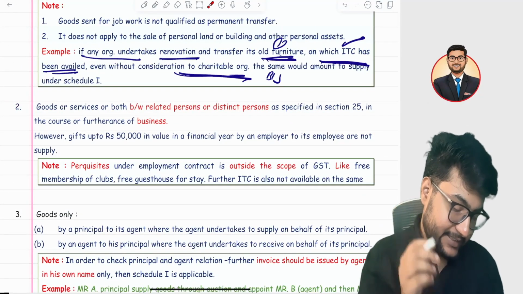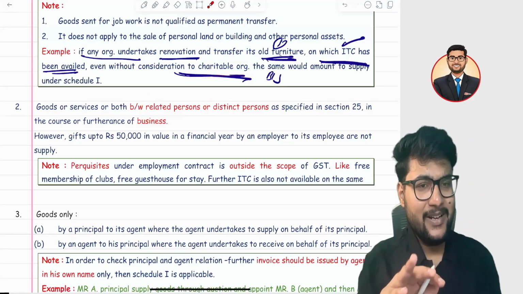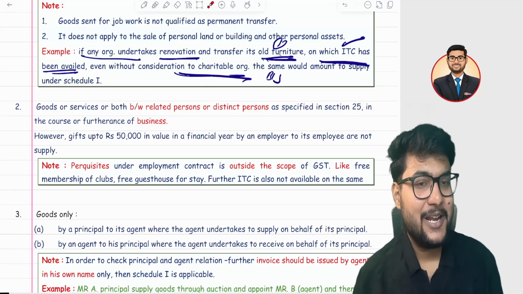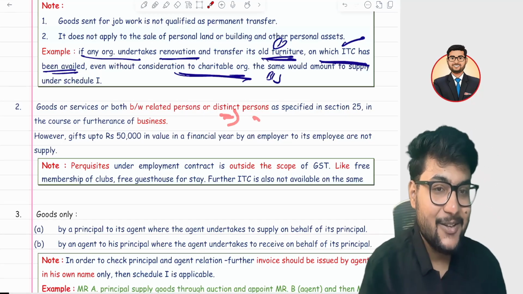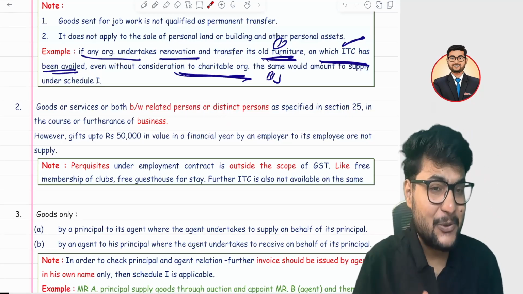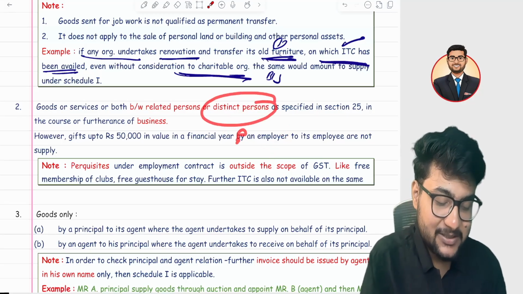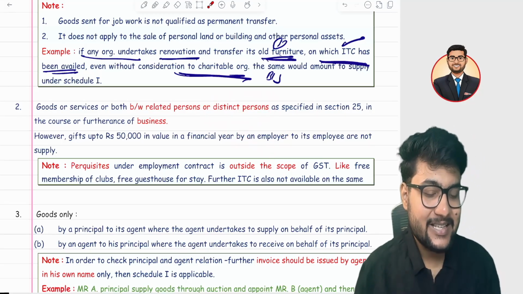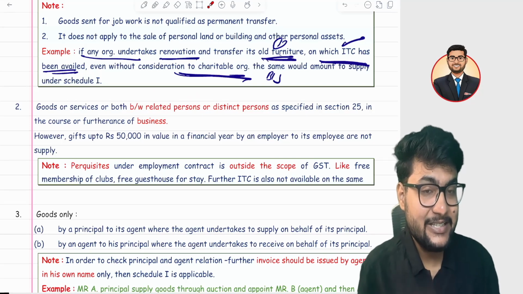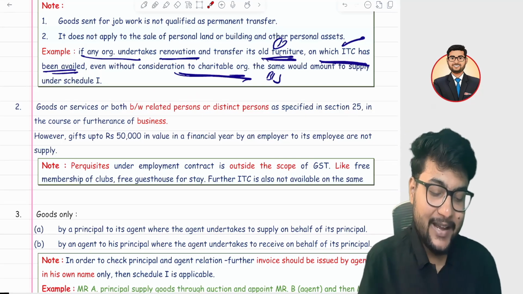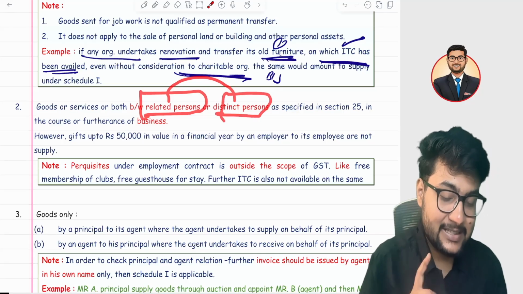Let's talk about the second point. Any transaction between related persons. Suppose you are my related person, and I am giving you the laptop free of cost. The government gets nothing, because the government would have earned tax on it. I sold it free of cost, so it's not a supply. So the government says, in case of related persons, there might be a chance that the transaction is not at a fair price. So any transaction between related or distinct persons is considered as a supply.